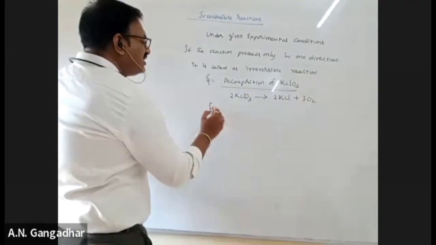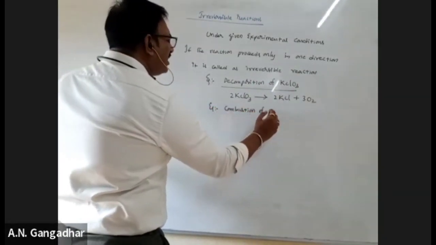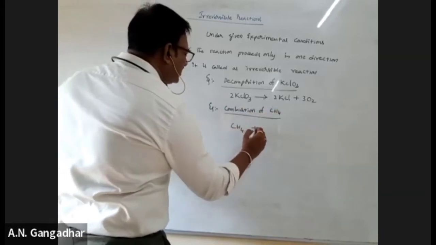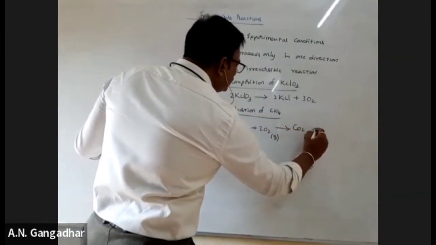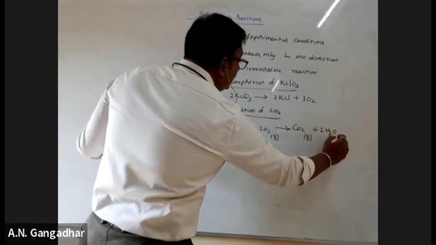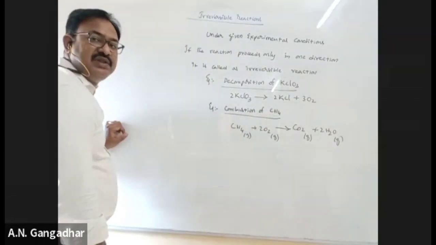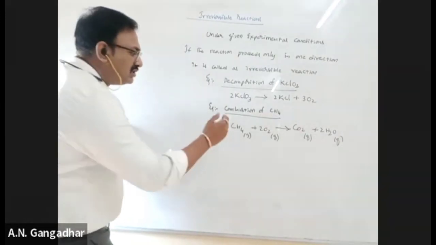Let me take combustion of methane: CH4 gas plus 2O2 gas gives rise to CO2 plus 2H2O. Some combustion reactions are also irreversible because they travel only forward and there is no backward reaction.